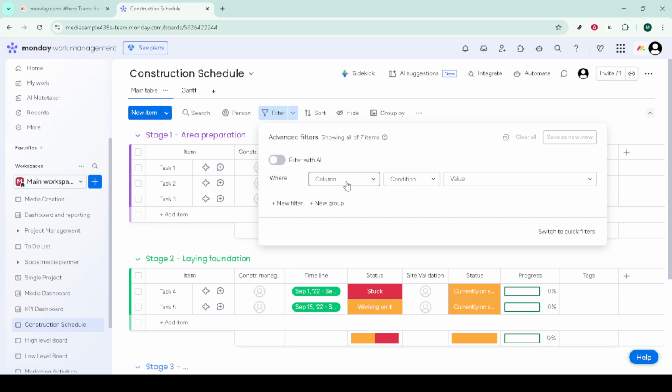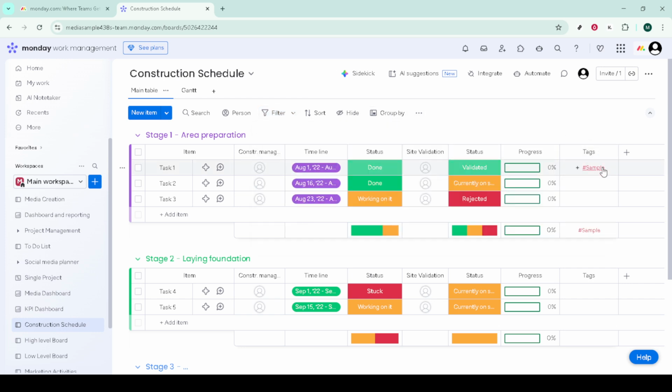That's it. You've added the tags column, created and edited tags, assigned multiple tags per item, removed unused ones, and filtered your board by tag to stay organized and in control.